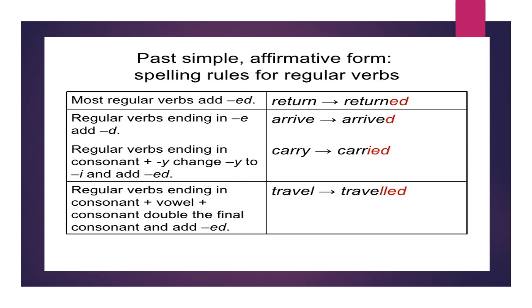Then we have another, we will revise it again. Return is going to be returned. I add ed. Arrive, I have already e in the verb, so I add d only. I have carry, the y is preceded by a consonant, not a vowel, so I cross the y and put ied. Then I have travel, the l is preceded by e, so I double the l and then ed.